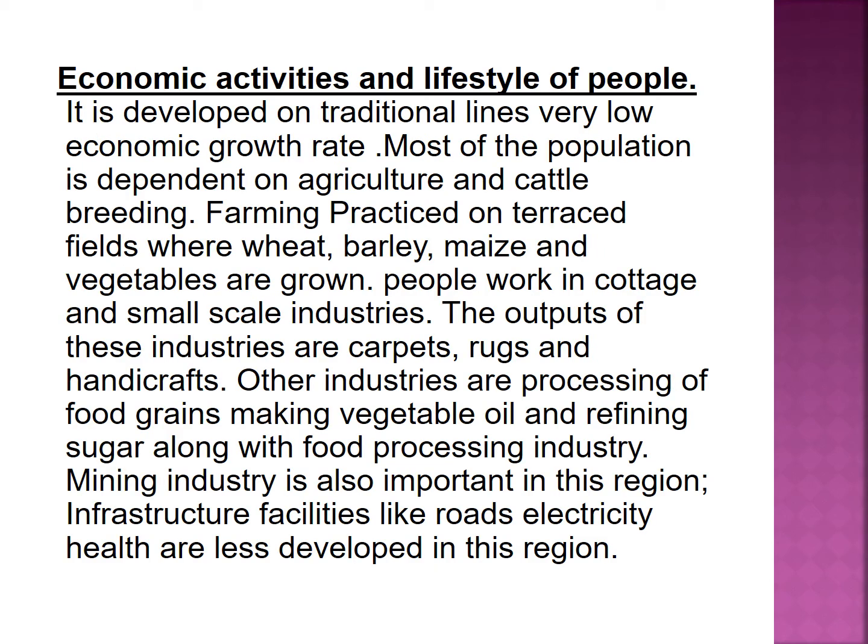Economic activities and lifestyle of people. It is developed on traditional lines, very low economic growth rate. Most of the population is dependent on agriculture and cattle breeding. Farming practiced on terrace fields where wheat, barley, maize, and vegetables are grown. People work in cottage and small-scale industries. The outputs of these industries are carpets, rugs, and handicrafts. Other industries are processing of food grains, making vegetable oil, and refining sugar along with food processing industry. Mining industry is also important in this region. Infrastructure facilities like roads, electricity, health are less developed in the Western Mountains.